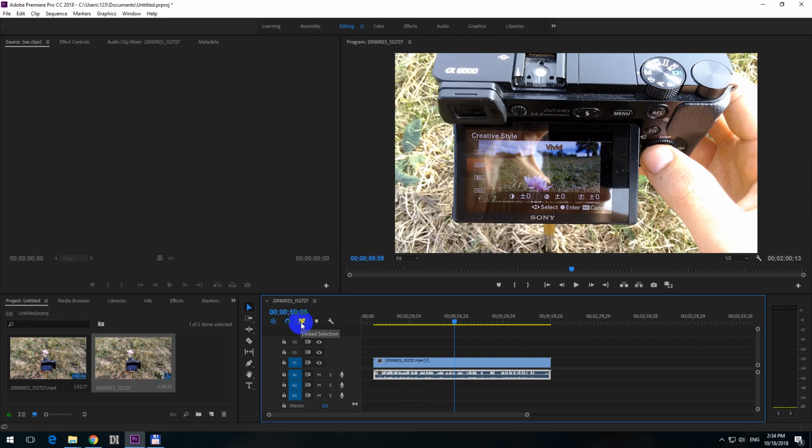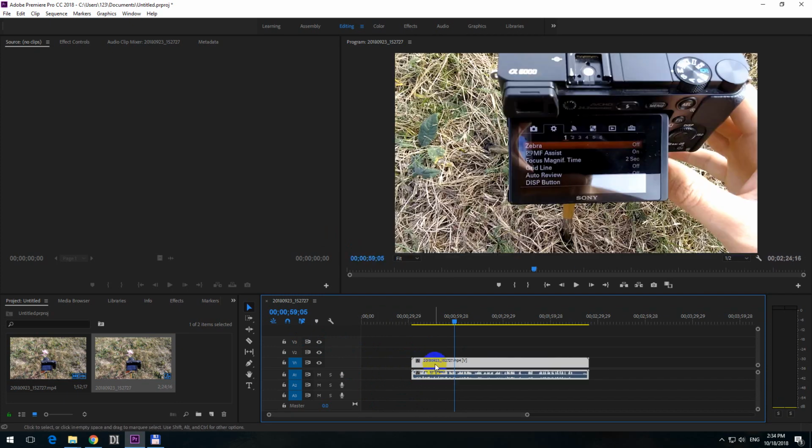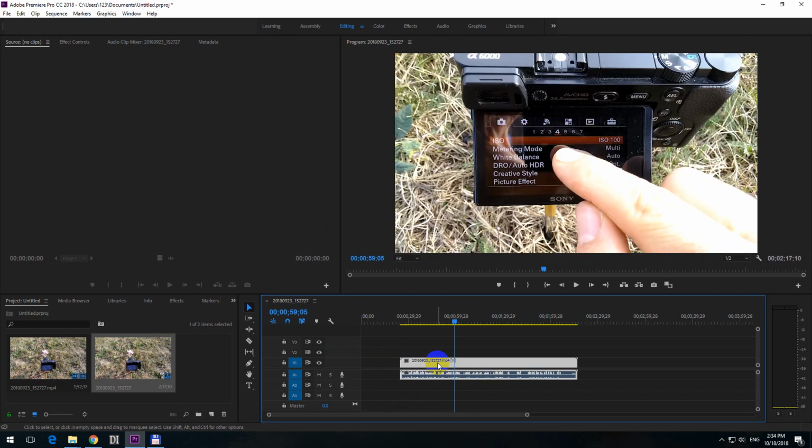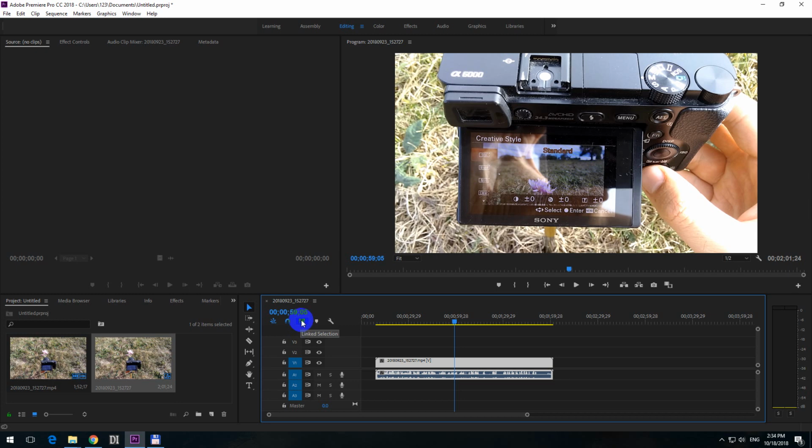Now check the next one also, linked selection. With linked selection, they are moving together. So make sure this one is checked.